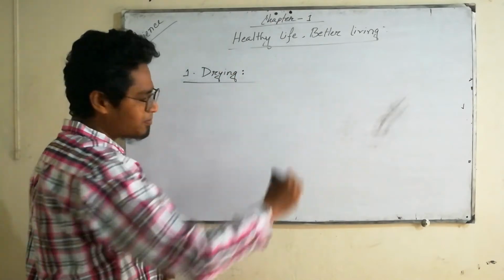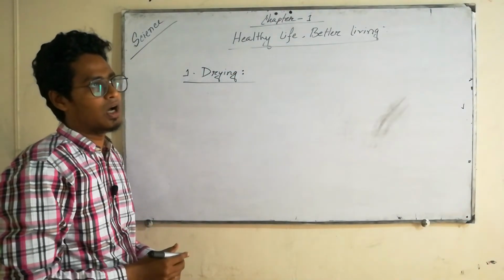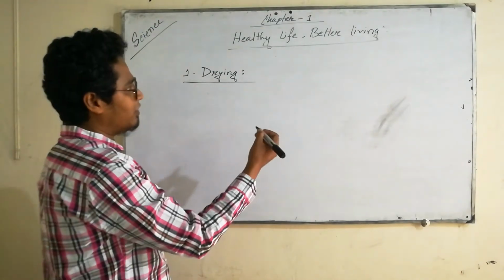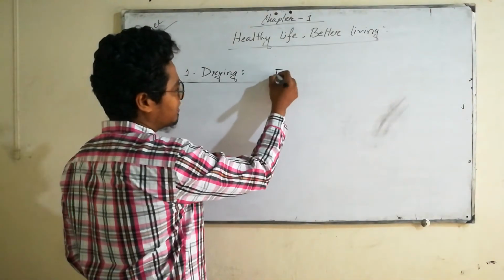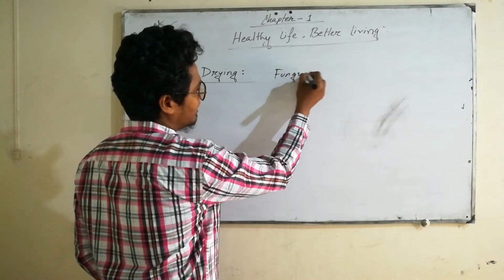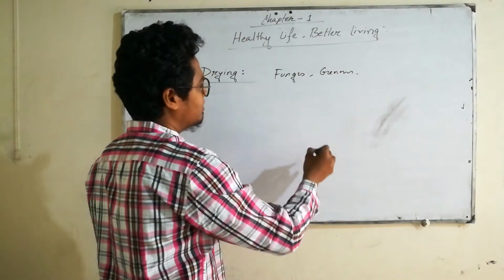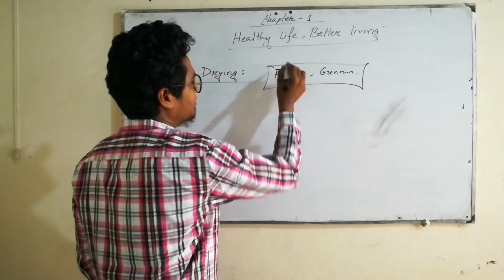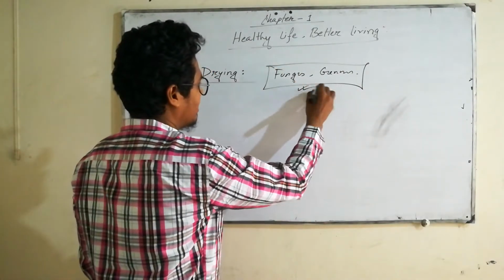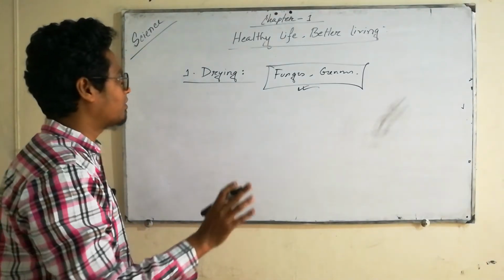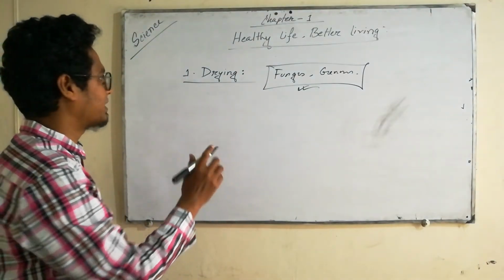If we dry our foods, fungus and germs are separated from the food, and we can preserve that food for a long time.